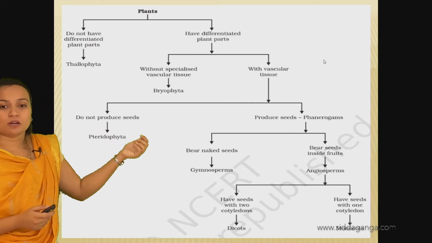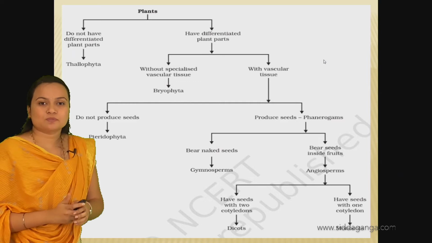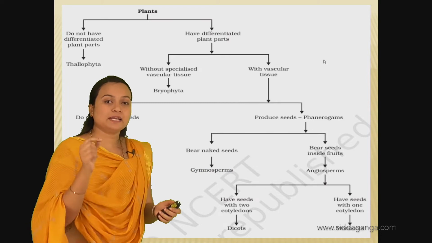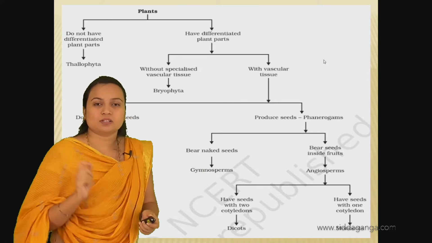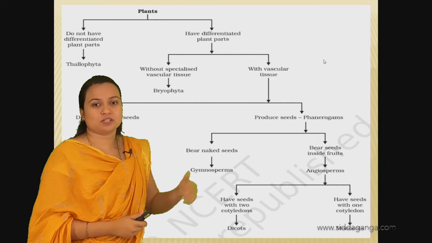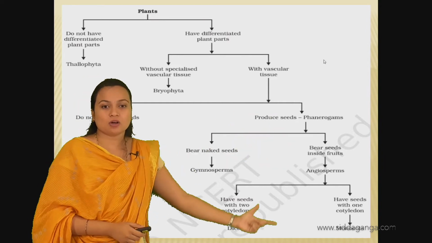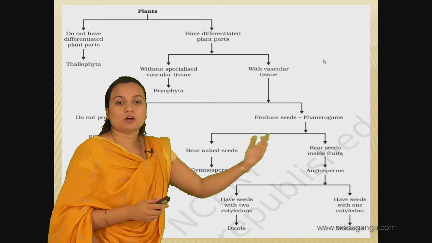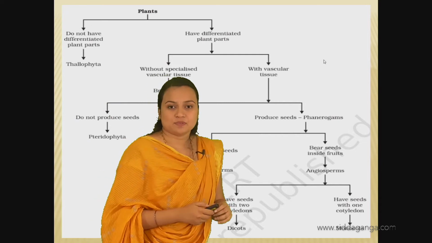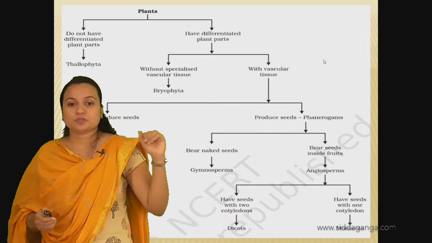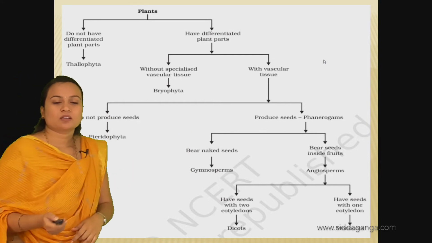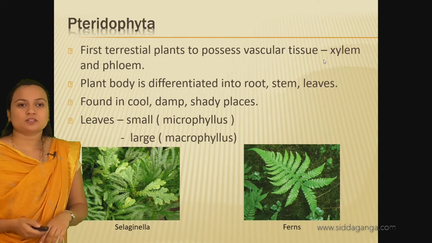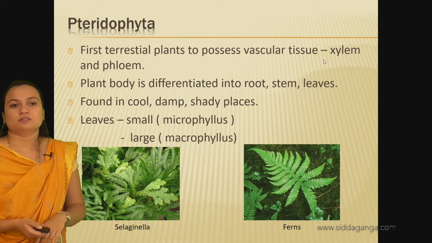So these type of organisms are called as cryptogams, whereas the organisms which produce the seeds, where the seeds can tolerate the variations of surrounding temperature, okay, and these organisms, the gymnosperms and angiosperms, are called as phanerogams. Okay, so cryptogams and phanerogams. Further, moving on from the Pteridophyta, let us move on to the gymnosperms.